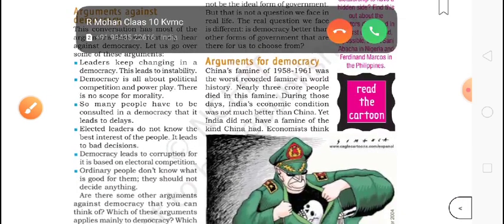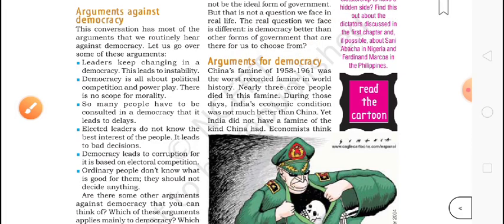Arguments against democracy. This conversation has most of the arguments that we routinely hear against democracy. Let us go over some of these arguments. So, some weak points of democracy are there. Now we are going to study that. What are the weak points of democracy?